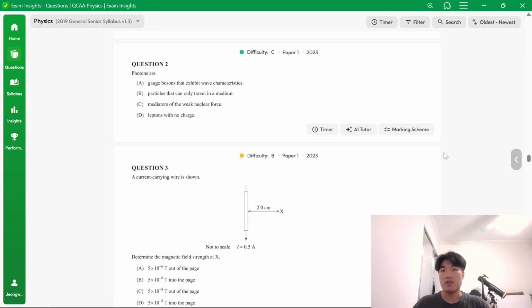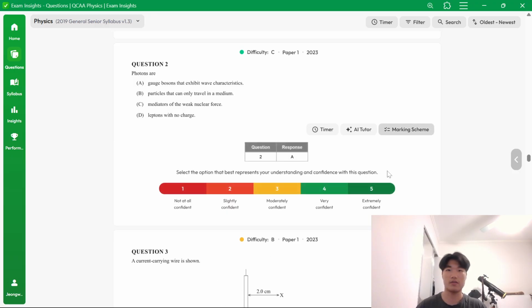Photons are gauge bosons that exhibit wave characteristics. Yeah, that sounds about right, but we'll have to go through the other options. They're not leptons. They're not mediators of the weak force. Mediators of the weak force are W bosons and Z bosons. Particles that can only travel in a medium? No, they don't require a medium to travel through. So it's A.